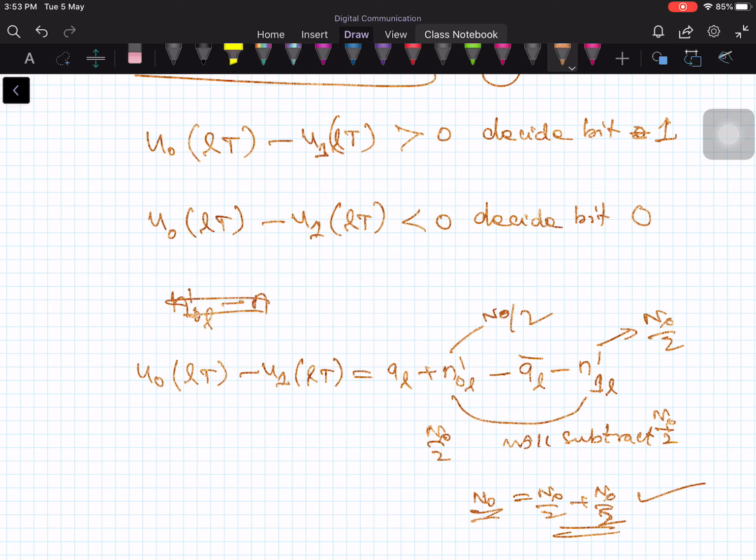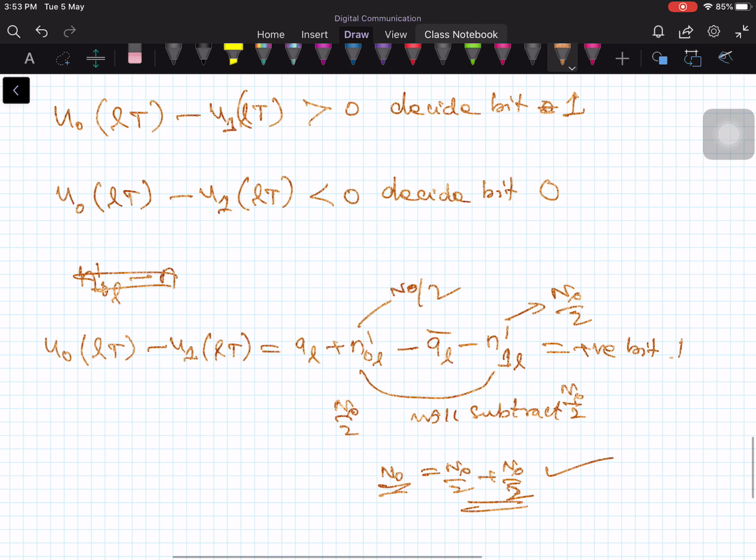And if the subtracted quantity is positive, then you decide bit 1, and if it is negative, then you decide bit 0. So that's how you do the demodulation for FSK signal, frequency shift keying signal. In that, the frequency is not shifted, only the basic pulse shape is chosen such that the two waveforms are orthogonal. So you can design the orthogonal signals in two ways: either you shift the frequency or you change the pulse shape. Any one way you can do that. The same kind of operation you can use here.